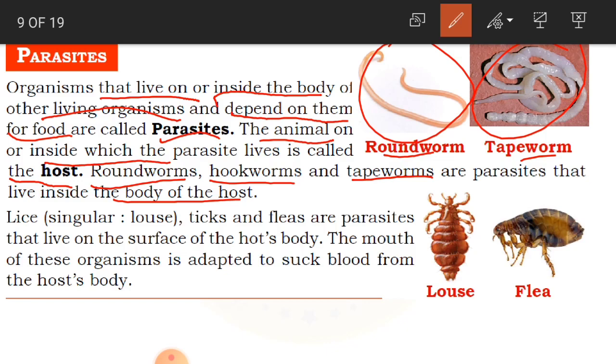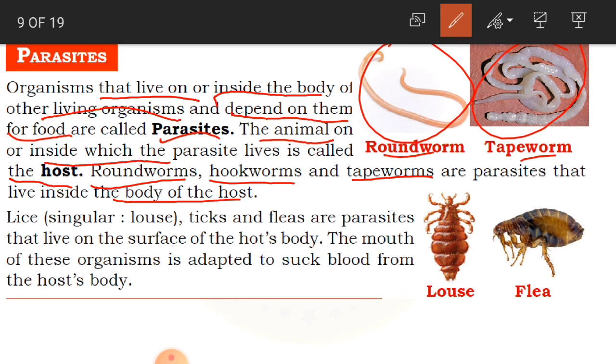Even now, corona is there. It is so very dangerous. This is also a virus. This is also a parasite which has entered the body of human beings, and it is creating a very big danger for human beings right now. Children, this virus, bacteria, all these are parasites only.